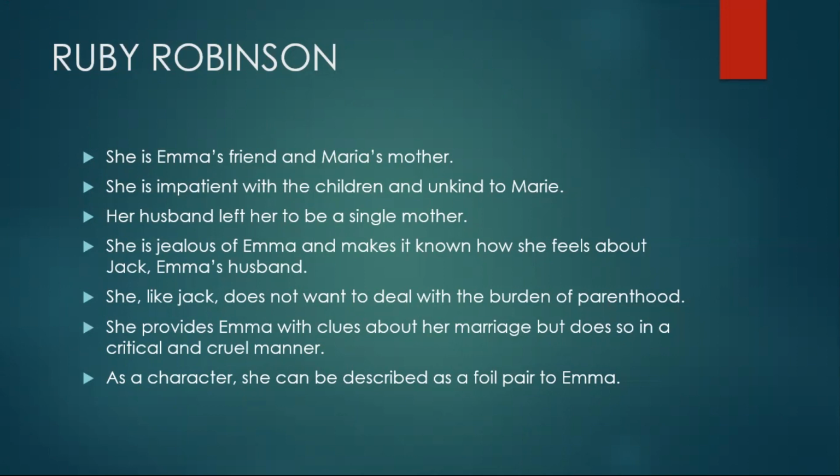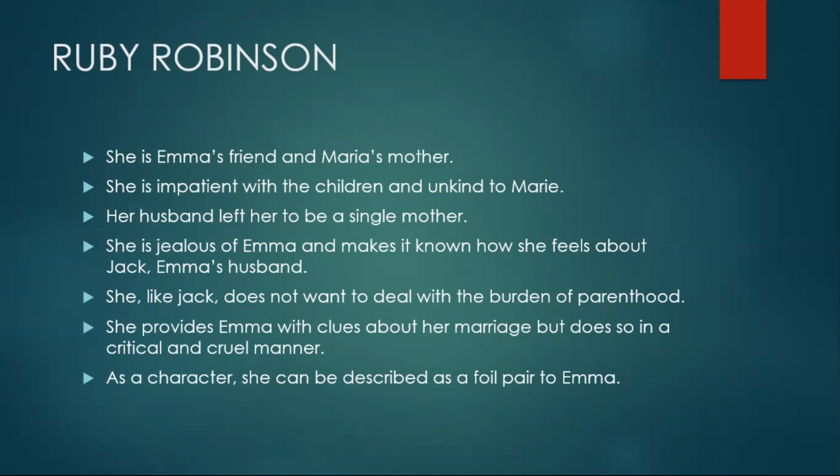Ruby, therefore, is the perfect foil pair for Emma in that, according to Dory, Emma is pretty. Ruby, not so much. Emma is kind. Ruby is selfish. Emma is thoughtful. And Ruby is inconsiderate and calculating. Emma is gentle. Ruby is aggressive. And the list goes on and on. No wonder Dory wants to be like Emma and nothing like Ruby.